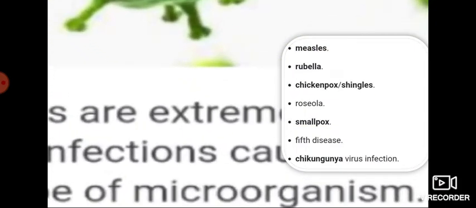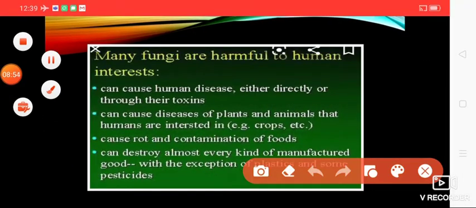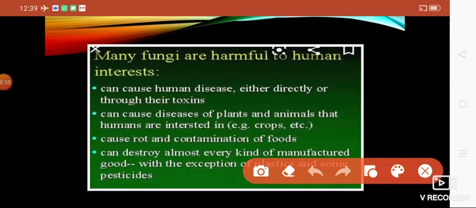So let's have a look at the diseases which are caused by fungus. They will cause diseases either directly or through their toxin. So children, what is toxin? Toxin is a chemical which is actually very harmful. It will cause diseases in plants, animals as well as human beings. Especially, it will harm crops very badly.